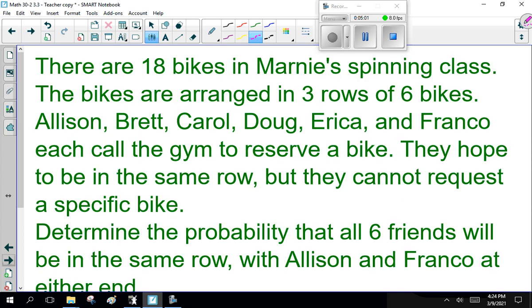Now I have to end with something nasty to make you think. So, there are 18 bikes in Marnie's spinning class. The bikes are arranged in 3 rows of 6 bikes. Allison, Brett, Carol, Doug, Eric, and Franco each call the gym to reserve a bike. They hope to be in the same row, but they cannot request a specific bike. Determine the probability that all 6 friends will be in the same row with Allison and Franco at either end.